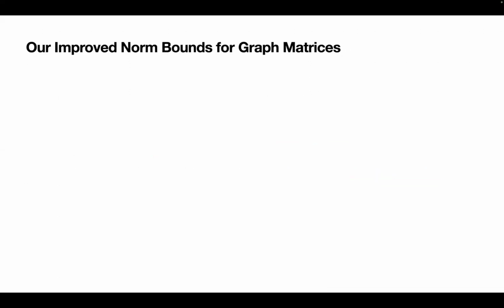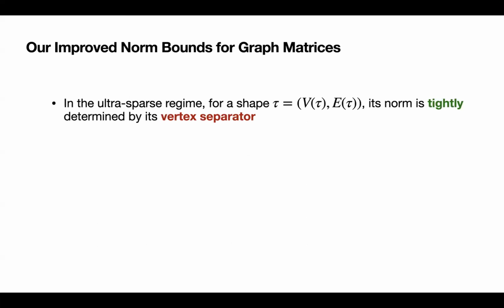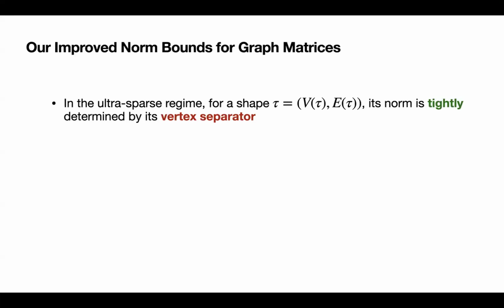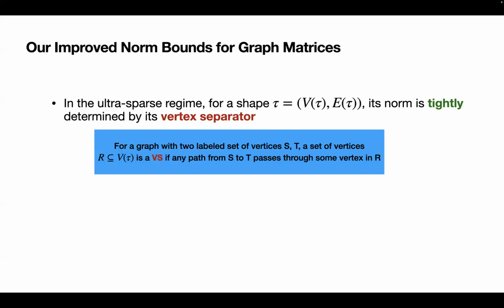And here's really just the main ingredient of our work. We showed improved norm bounds for graph matrices in the ultra sparse regime, when the underlying input comes from G(n, d/n) for d being constant. And we show that in this regime, the norm bound continues to be tightly determined by the vertex separator, which is also the norm-bound governing quantity in the dense regime.